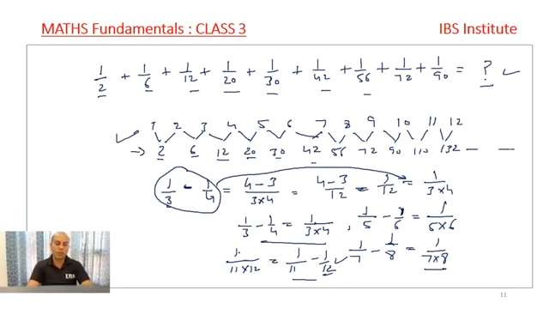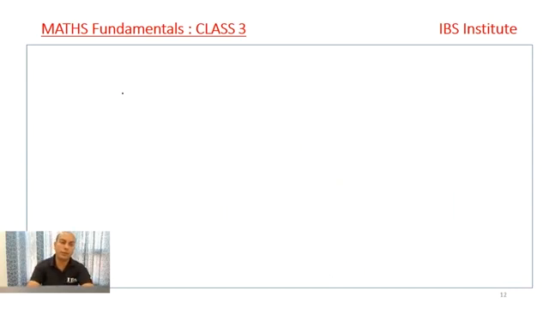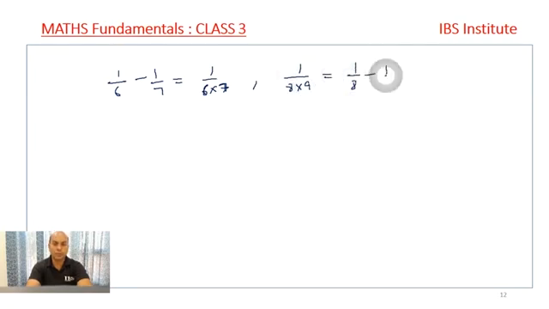Now, let me take you forward. If 1 by 6 minus 1 by 7 is given, I can write 1 by 6 into 7. This I can apply straightaway. On the other hand, if 8 into 9 is written, I can write it the reverse way, vice versa, as 1 upon 8 minus 1 upon 9. If 1 upon 10 into 11 is written, I can write 1 upon 10 minus 1 upon 11,